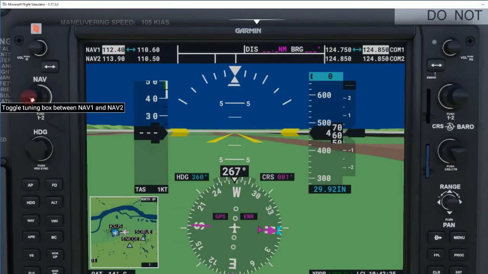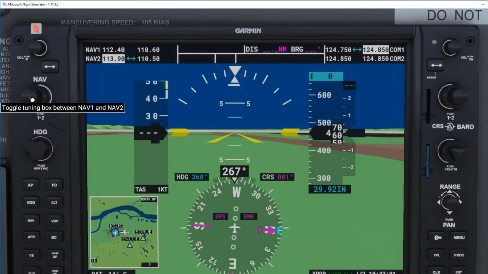Now if I press the dual nav knob, it moves from NAV1 to NAV2. So pressing the dual nav knob allows me to toggle back and forth between NAV1 and NAV2. Adding frequencies to NAV2 gives me a total of 4 NAV frequencies I can have set at one time between NAV1 and NAV2.